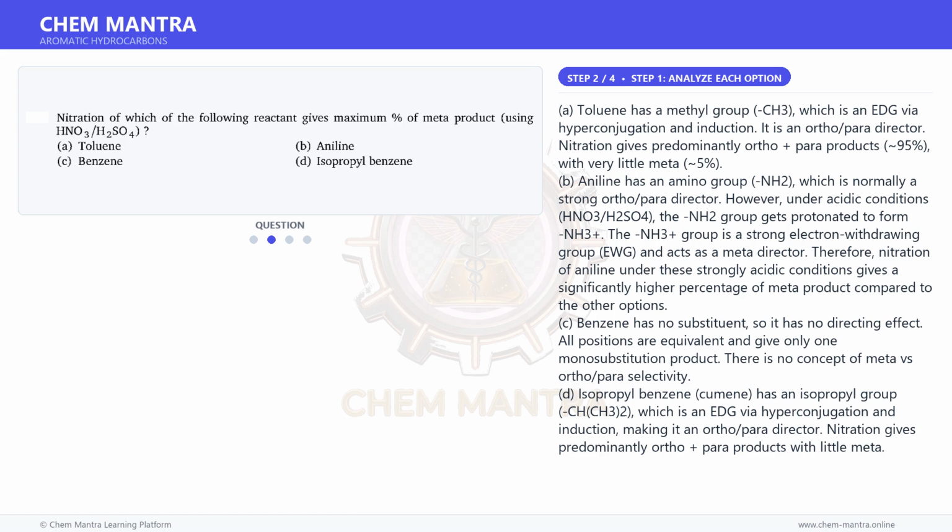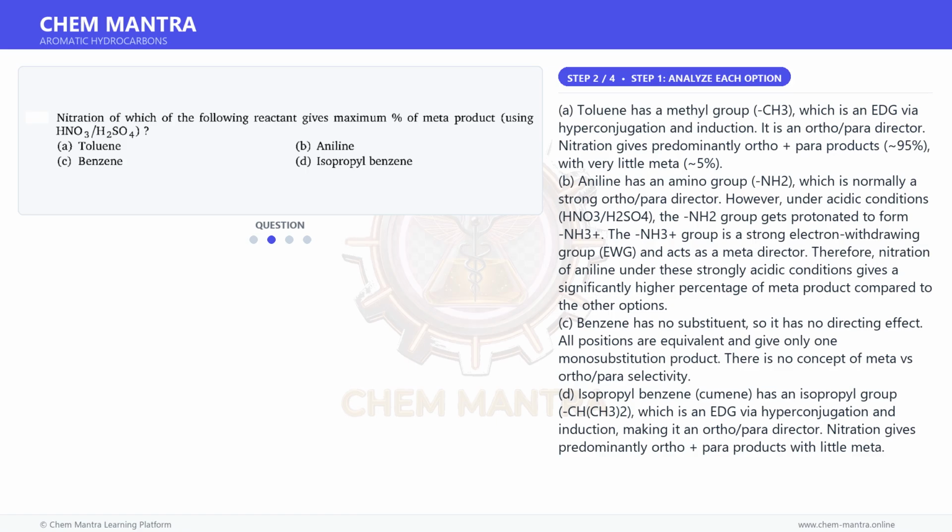B. Aniline has an amino group, NH2, which is normally a strong ortho-para director. However, under acidic conditions, HNO3/H2SO4, the NH2 group gets protonated to form NH3+. The NH3+ group is a strong electron-withdrawing group, EWG, and acts as a meta-director. Therefore, nitration of aniline under these strongly acidic conditions gives a significantly higher percentage of meta-product compared to the other options.